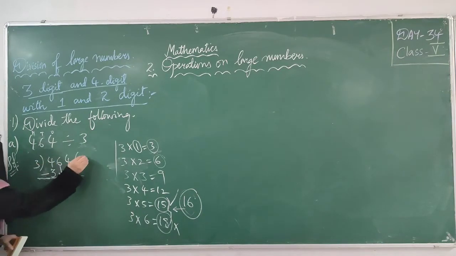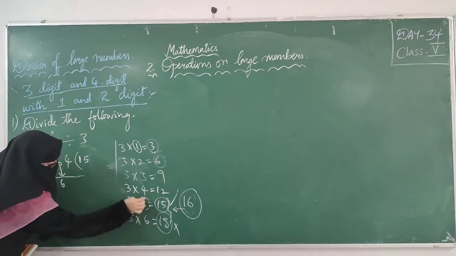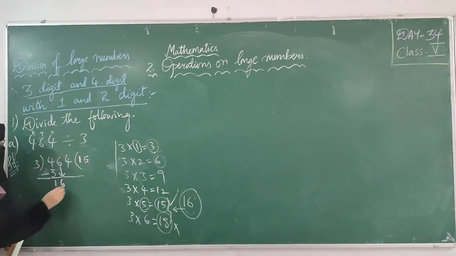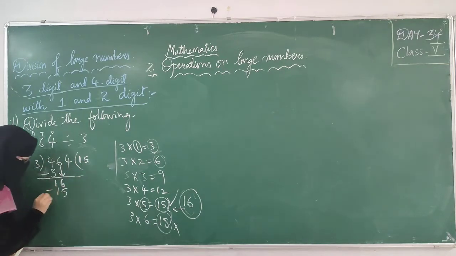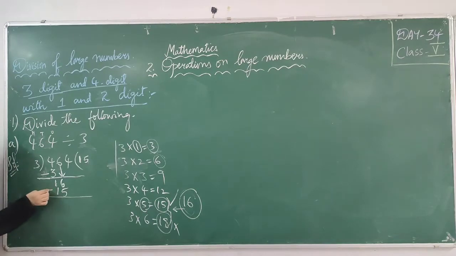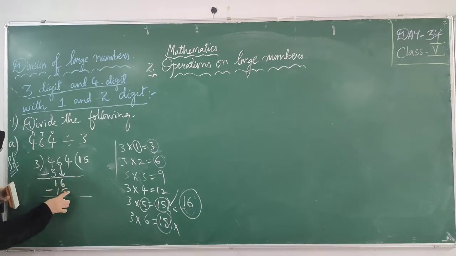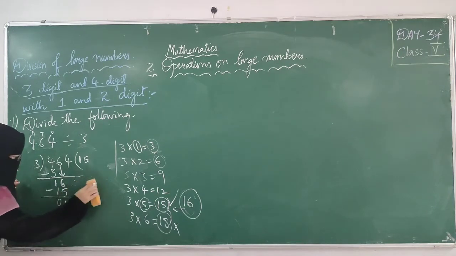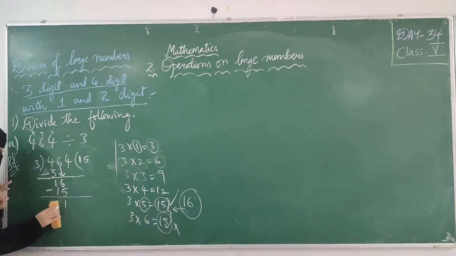3 fives are 15. I'm writing 5 here, beside the 3 already written. Listen carefully. 3 fives are 15. I'm writing this below. Doing subtraction again, putting the minus sign is important. 6 minus 5: we have to remove 5 from 6. 1, 2, 3, 4, 5. How many will remain? 1. 1 minus 1 is 0. See students, if you write this 0 or if you don't write it, nothing will happen, because 0 does not have any value. If you write 0, that's good. If you don't write it, that is also good.